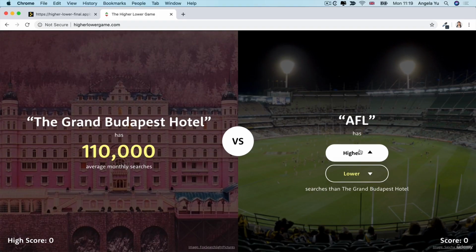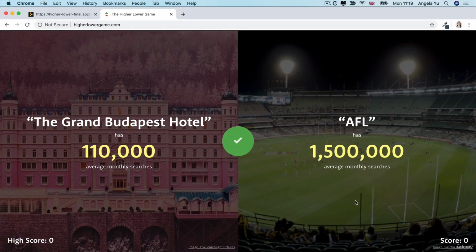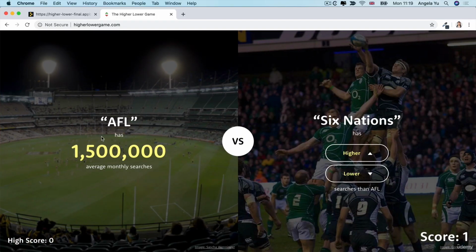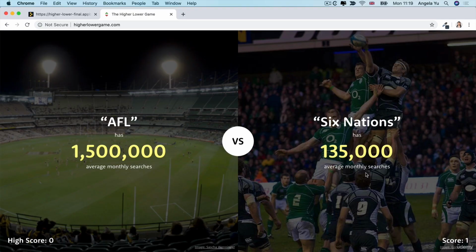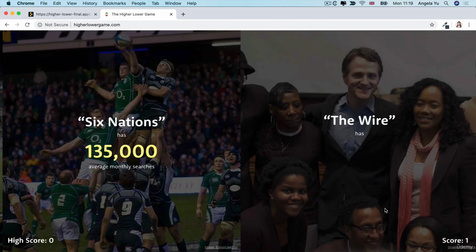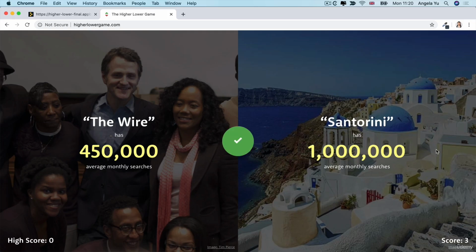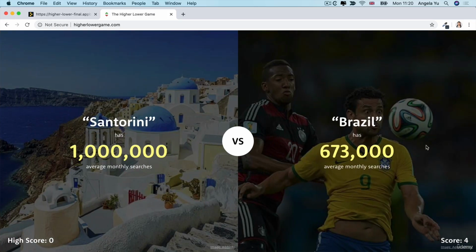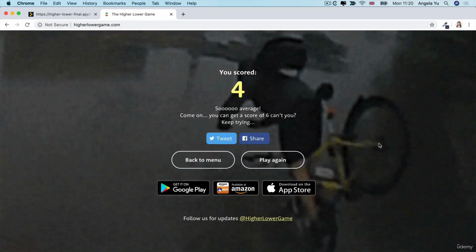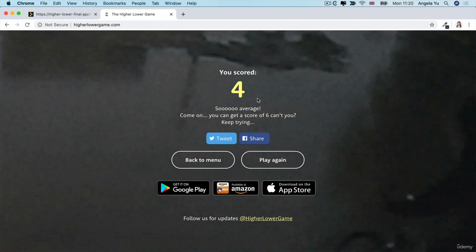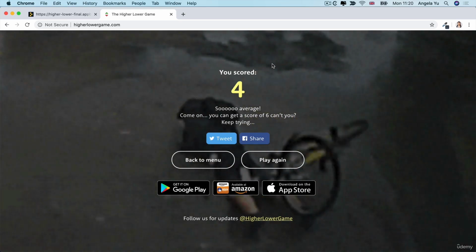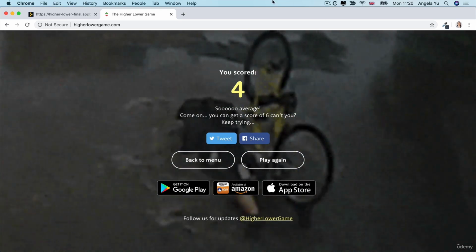So I think this probably has higher, and indeed I'm right. And now it gives you a new term to compare. So Six Nations rugby versus AFL, who has lower? I think this probably has lower, and I'm right. And you keep going until you get it wrong. And it's a weirdly addictive game for some reason. Okay, so now I've gotten it wrong and it tells me how many I got right as my score, and I can play again if I wish to.